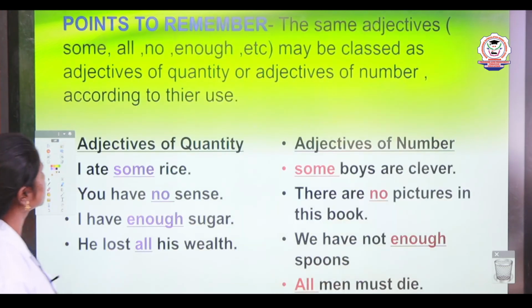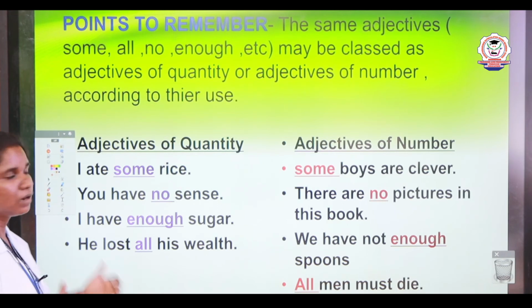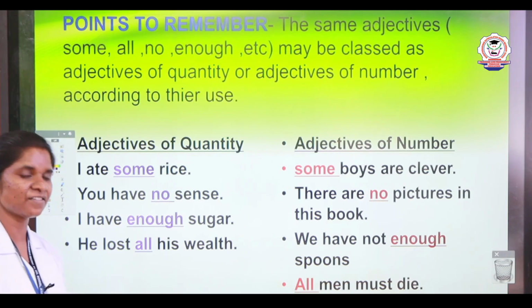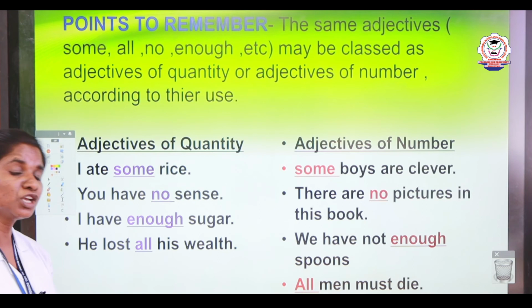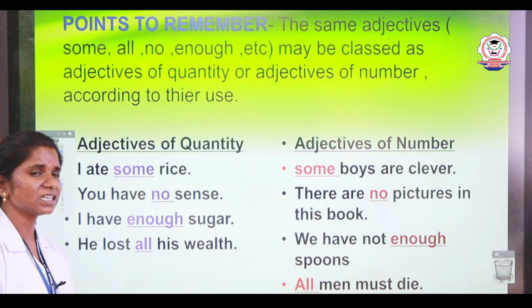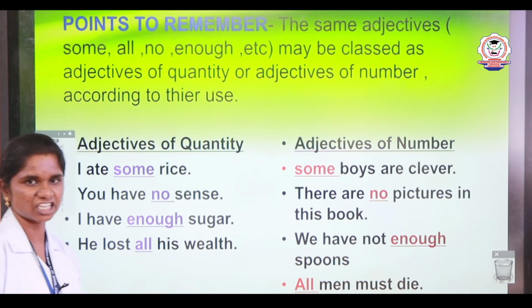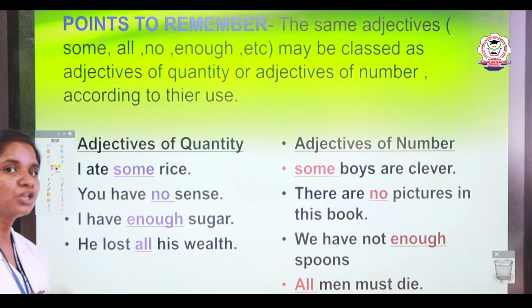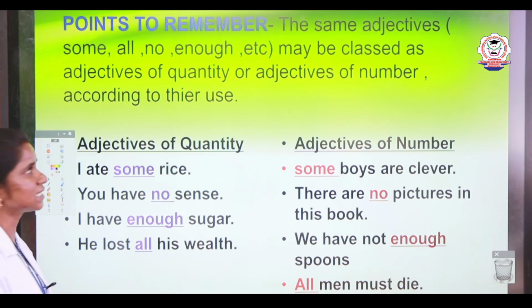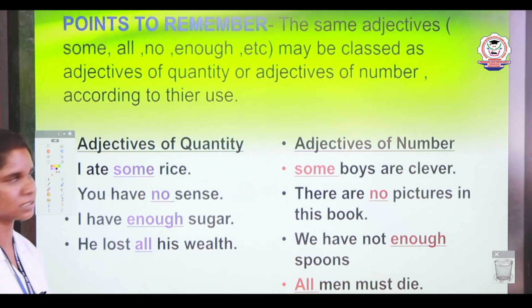Moving on to the next, we have learned about the quantitative, emphasizing, and numeral adjectives. But there are similar words we find in the quantitative adjectives and also numeral adjectives. So let us see what these differences are.